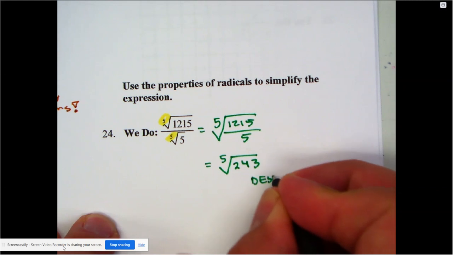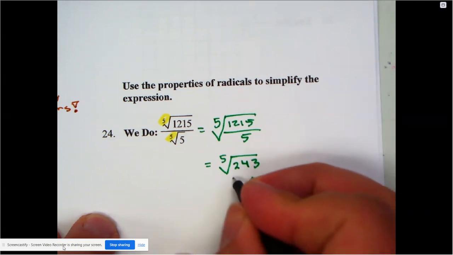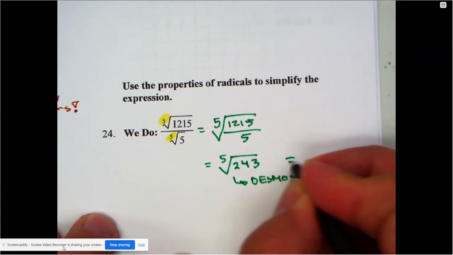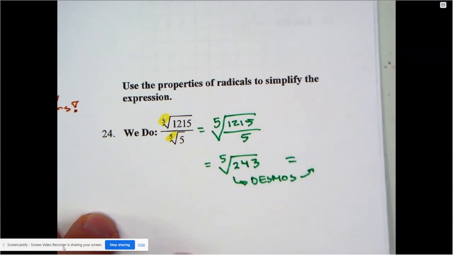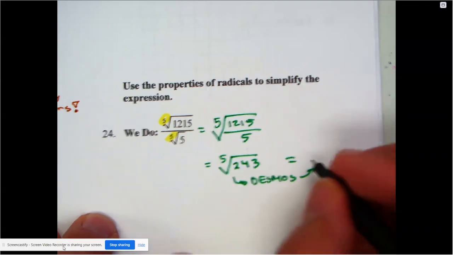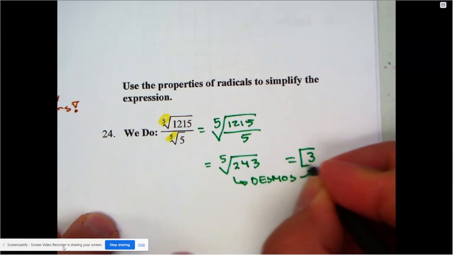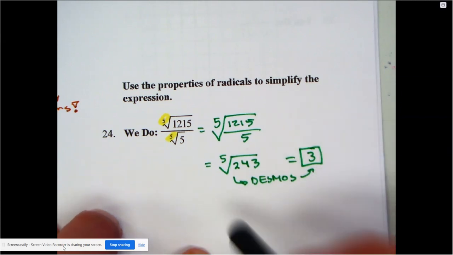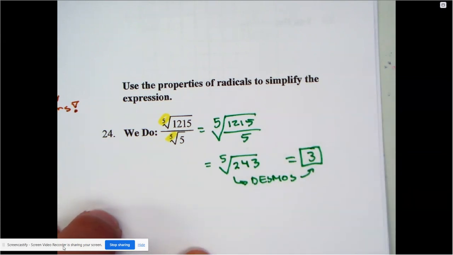It's a little bit tough without it. So we're going to see if Desmos can help me figure out what the 5th root of 243 is. And according to Desmos, just so you know, there is a number, and it's the number 3. 3 to the power of 5 is 243. So it does work out nicely.